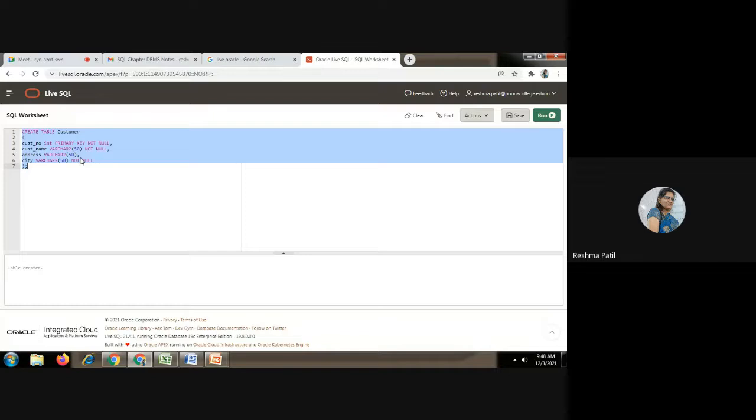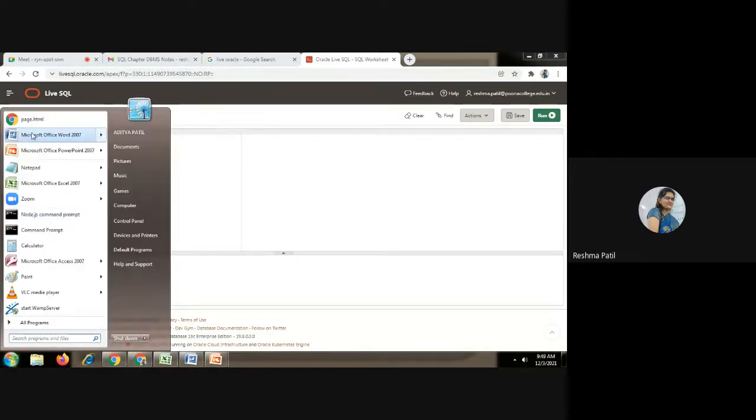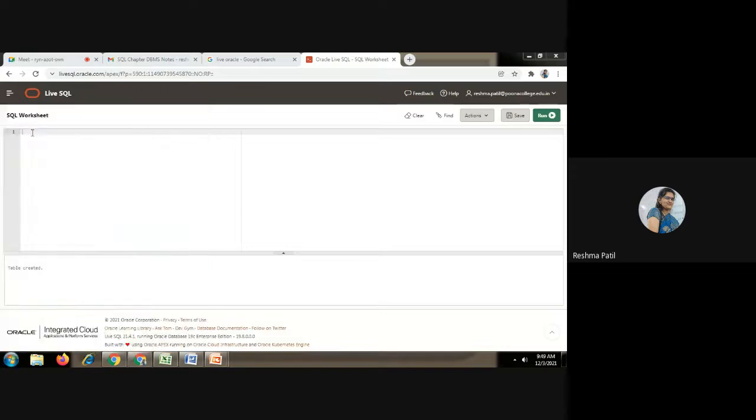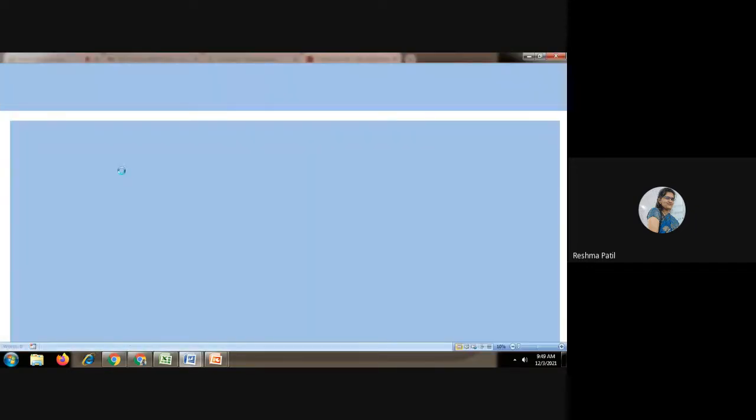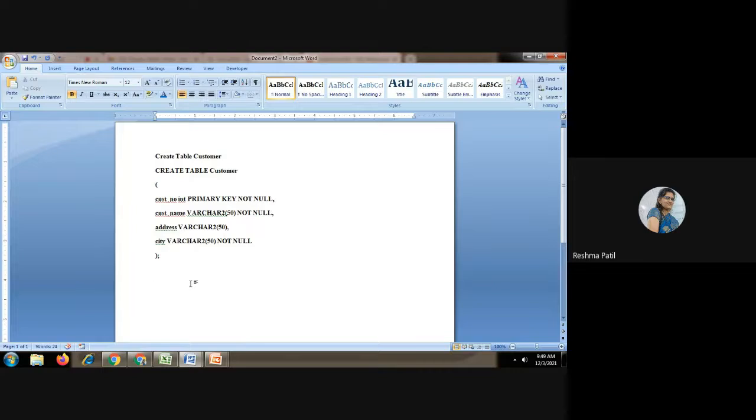Create table customer. If this is the question, then under this, you have to write this query. I'm giving example. You have to solve all the part of lab book and keep it in the Word file. For example, create table customer. This is your question. So under this, you will paste your query. So in this way, you will paste each and every query of your question, query result of your question. So this is our first customer table.